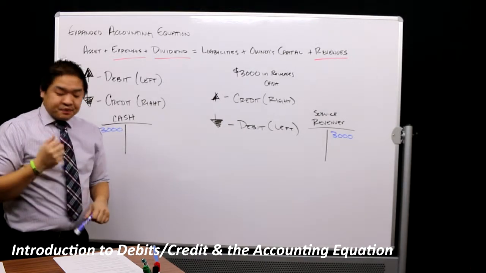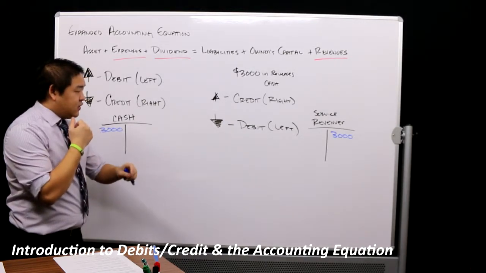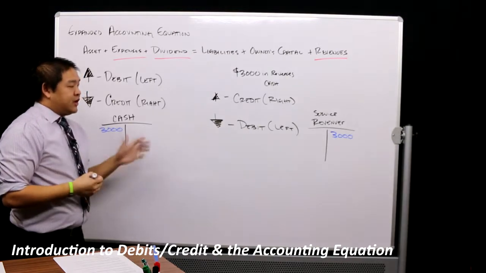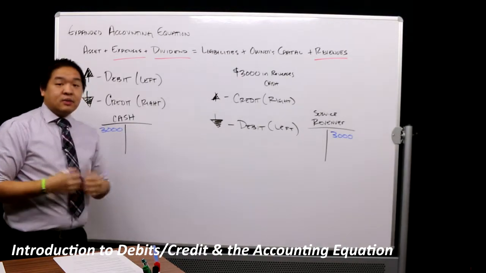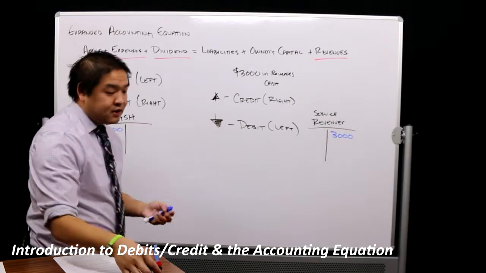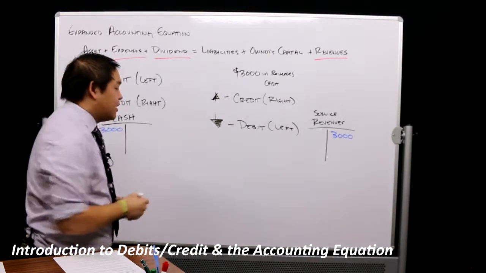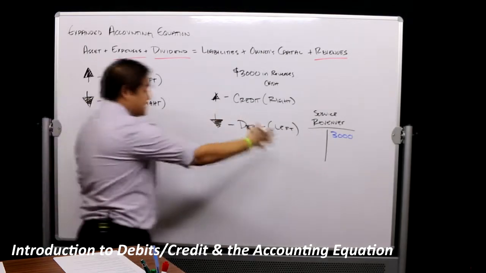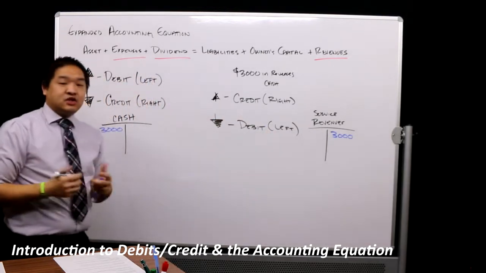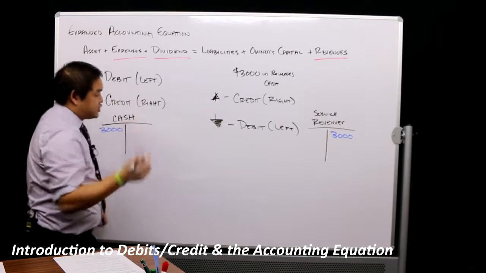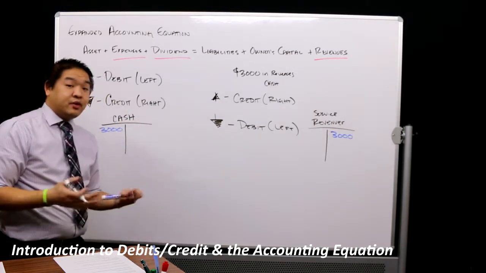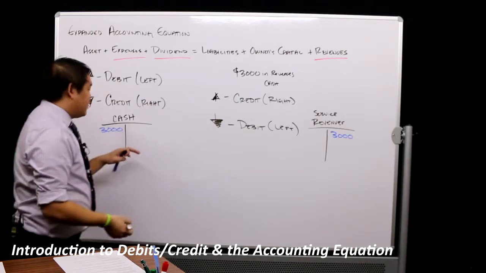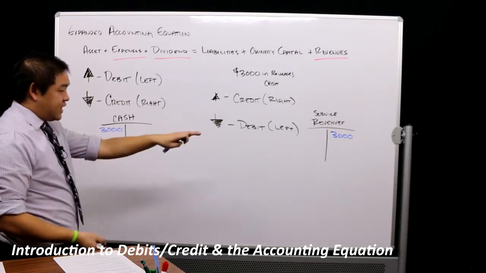Now, where does this come full circle? This comes full circle because we need to know where to put it. Now, in the real world, we put something called journal entries together. And so when we put journal entries together, we wouldn't put it in these T accounts, but we would journalize them into an entry. So what are journal entries? Journal entries are a set of entries that we put together. So let's use this example here. We would have debit of $3,000, credit of $3,000.